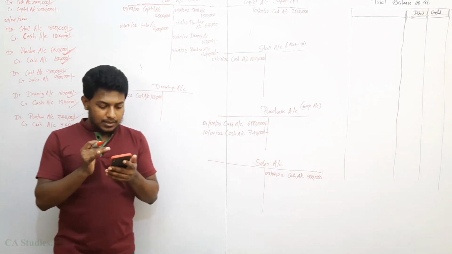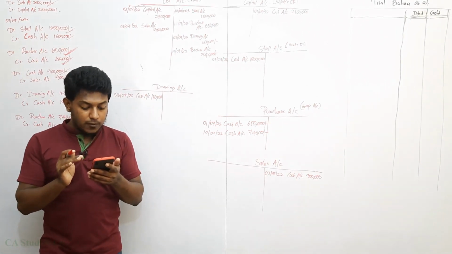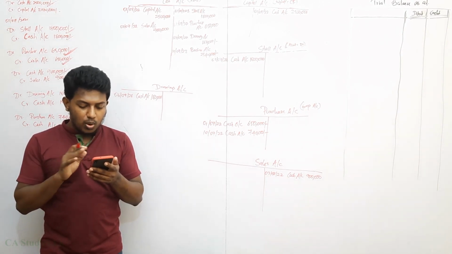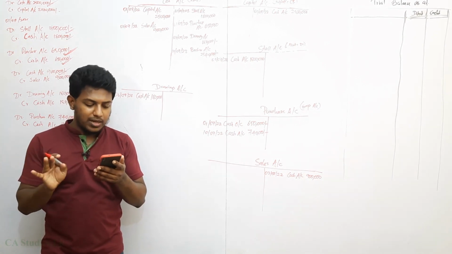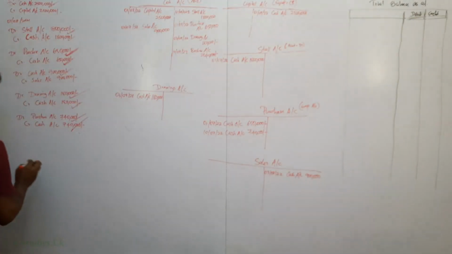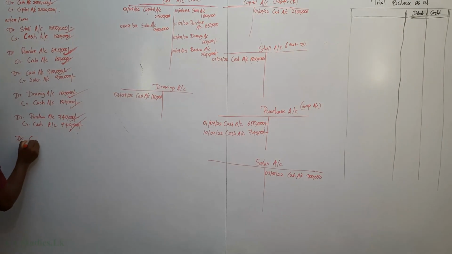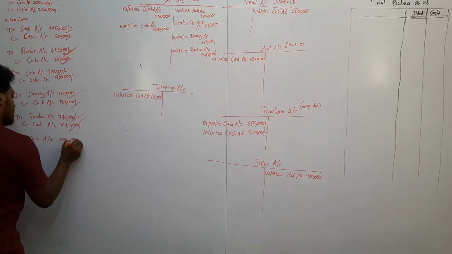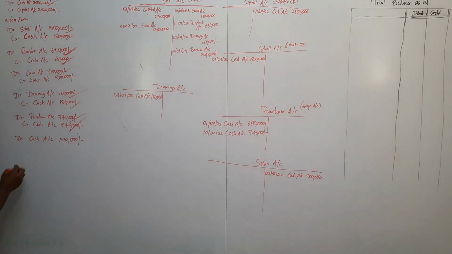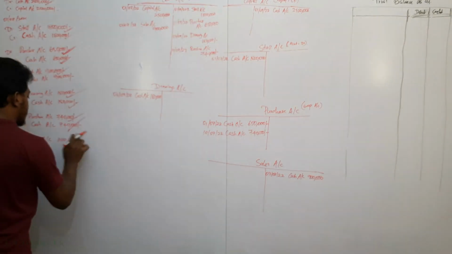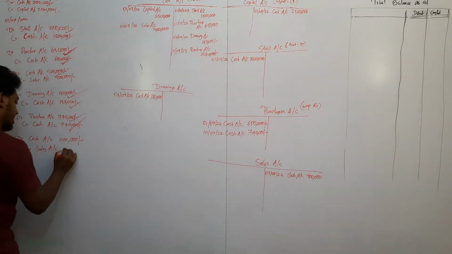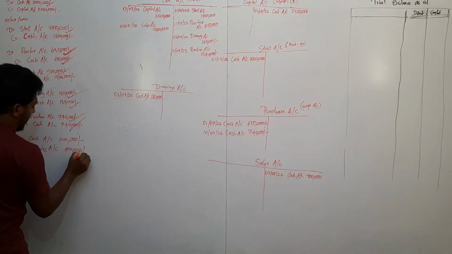Next sentence: trading on 10 July was again very brisk, and Lisara and Ishani sold all their goods for rupees 1.1 million in cash. One transaction impact: cash increases, right? 1.1 million. Cash is an asset, which means cash debit side increases. Credit 1.1 million sales. Sales is income. Income is on the credit side. Sales increases means the sales credit side increases by 1.1 million.